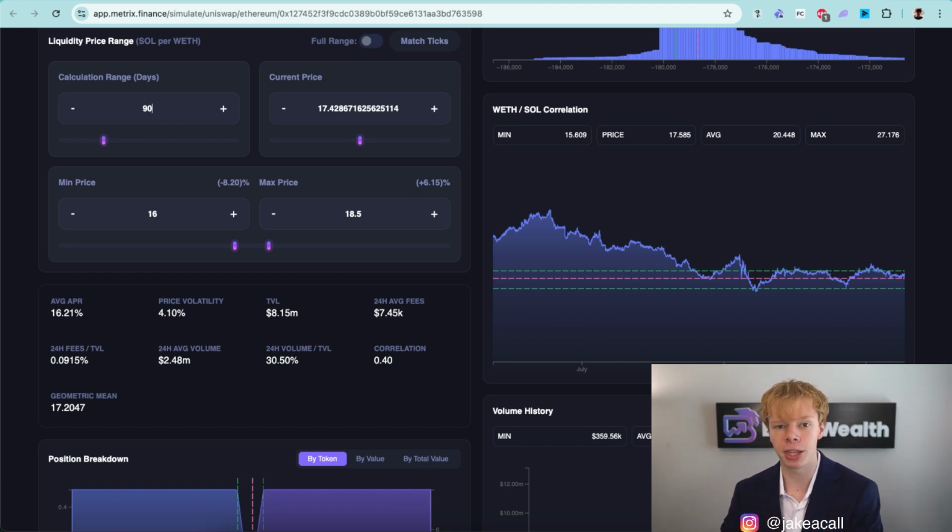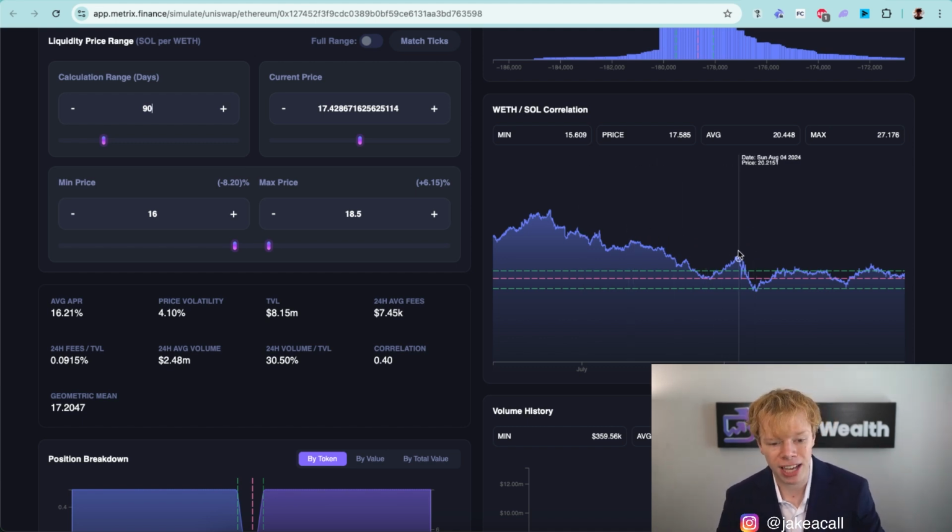And when Sol's outperforming Ethereum, that could mean a variety of different things. Number one, Ethereum is going down, Sol is staying the same. Or Ethereum could be going down, Sol could be going up. Or Ethereum could be going down and Sol is also going down, just not as much. Or maybe they're both going up, but Sol's going up more. Or Ethereum's staying the same and Sol's going up. There's so many different possibilities. The point is Sol token is outperforming Ethereum. We need to factor that into our analysis.